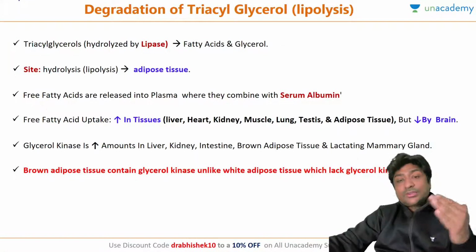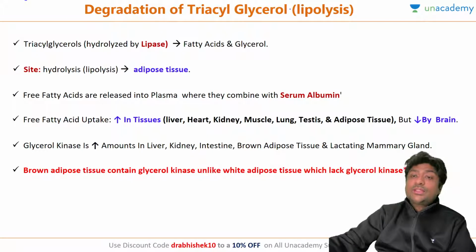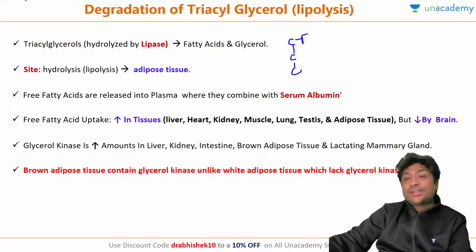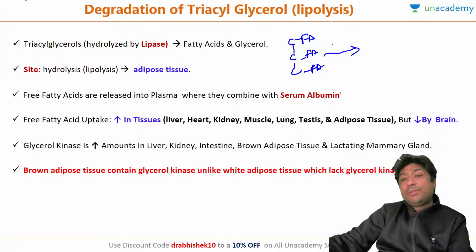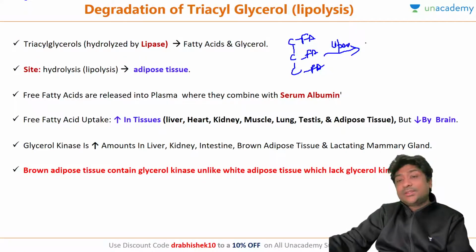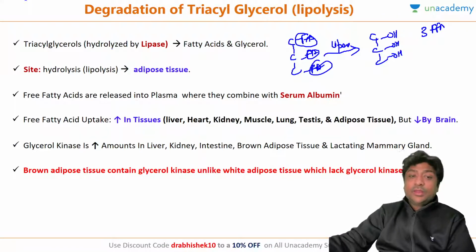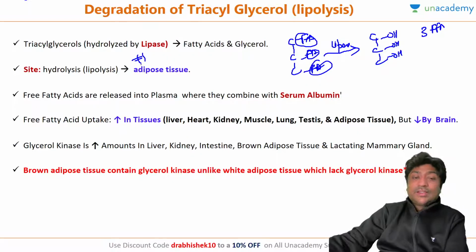Now let's look at how these triacylglycerols are broken down, also called lipolysis. Remember this is your structure of triacylglycerol. So what will it break into? With the help of a class of enzyme called lipase, this triacylglycerol will break into your glycerol molecule and your three free fatty acids. And this hydrolysis, lipolysis, generally happens in the adipose tissue.